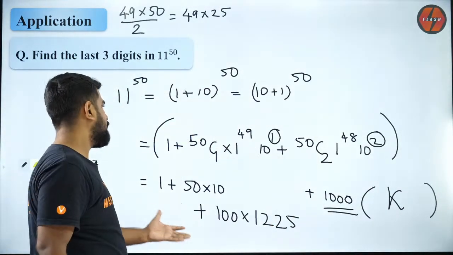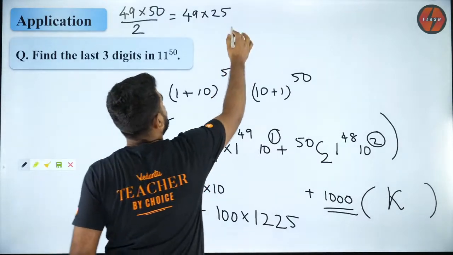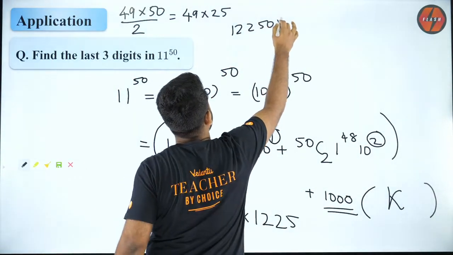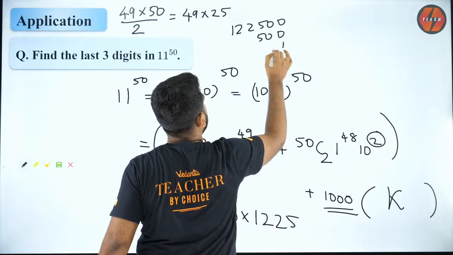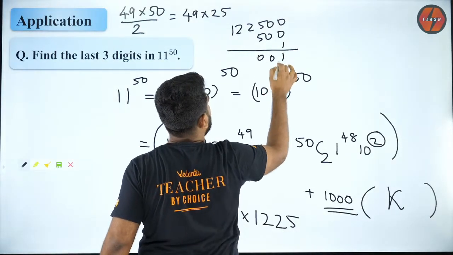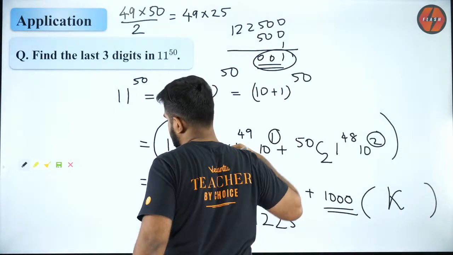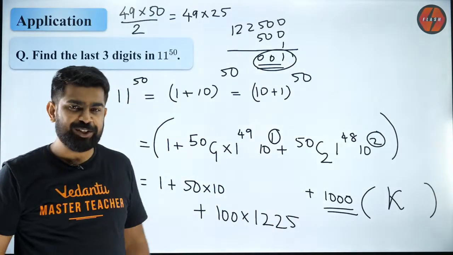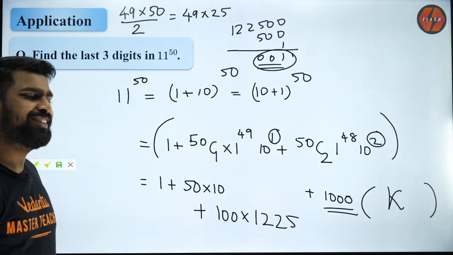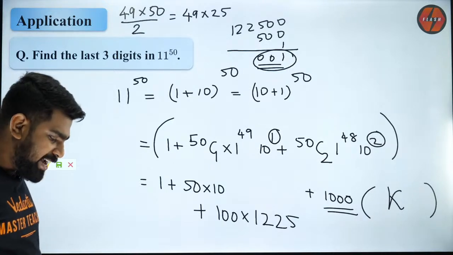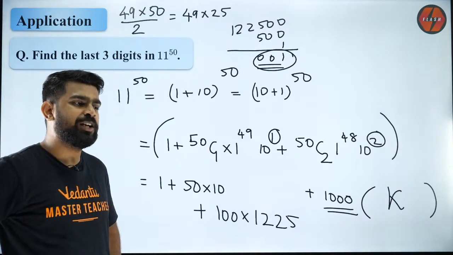Okay, so that is how you do it. So calculate it. You will have 122500, then 500, then 1. So if I add everything, I'll get 001 as the last 3 digits, which is my answer. Over. Did you guys like it? Brilliant. Are you guys clear with it? Amazing question, na?